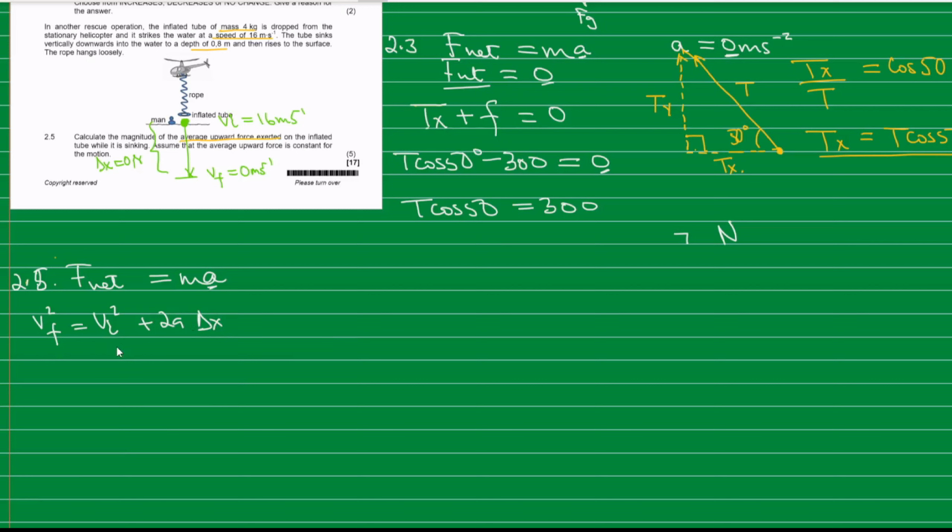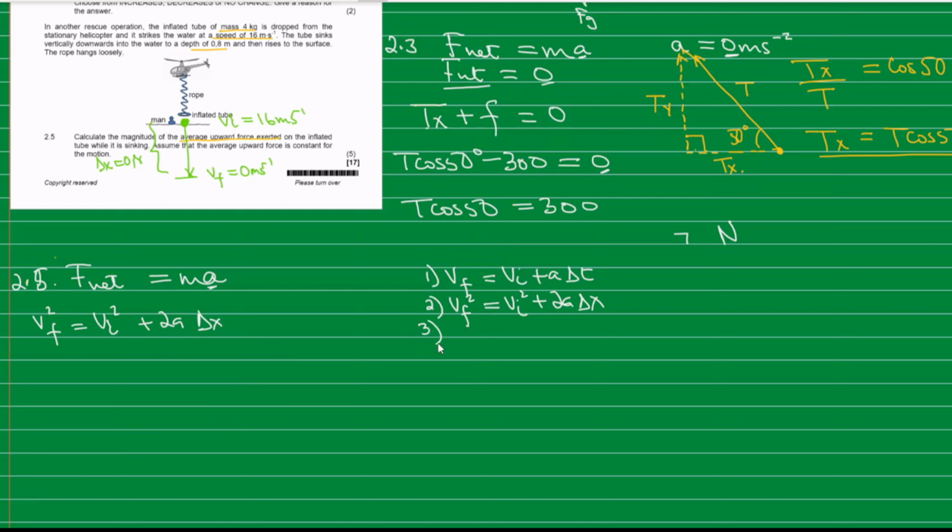I think there are five equations of motion. The first one is v final is equal to v initial plus a delta t. The second one is v final squared is equal to v initial squared plus 2a delta x, which is the one that we have used here.